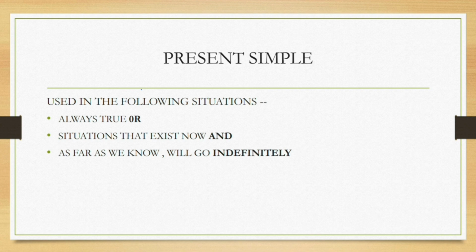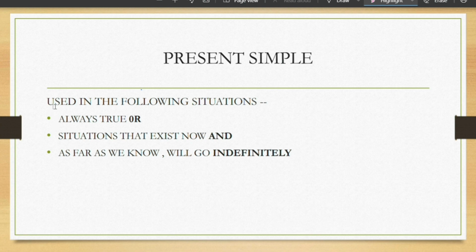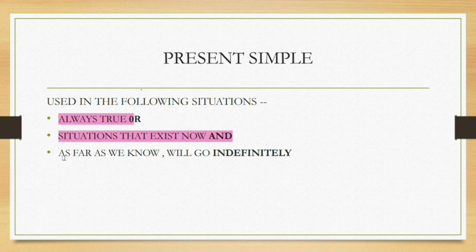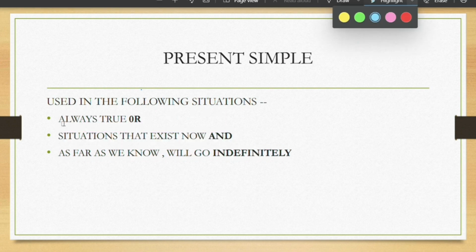You all are very much aware of the present simple tense and you know how to make sentences. But do you know when to use the sentences? Such sentences are used in the following situations. What situations? Situations which are always true, situations that exist now, and the third situation is, as far as we know, will go on indefinitely. These are situations we are very sure about, that will be there in the future too. I've already introduced you to the situations. Now, let me demonstrate them in the next slide.